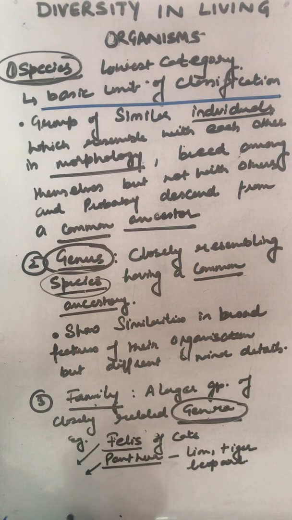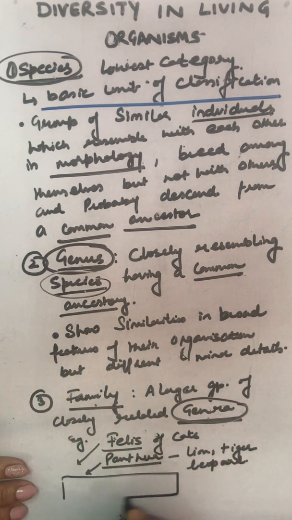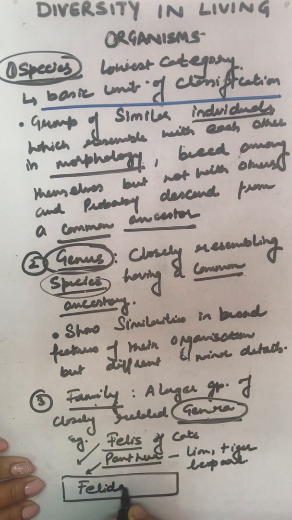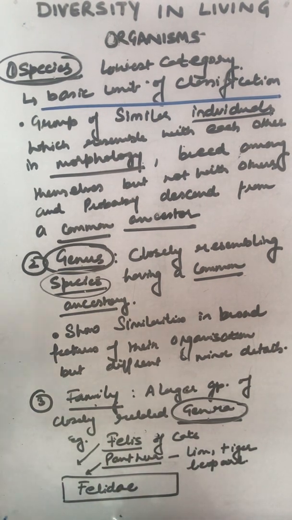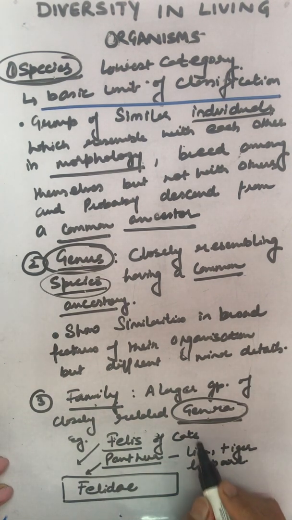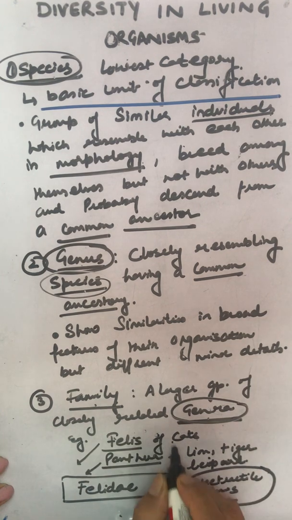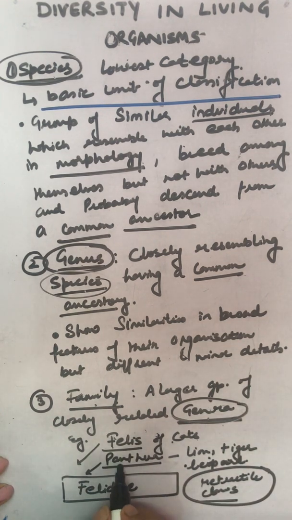This genus and this genus, they will come under the same family and the name of the family is Felidae. Why? Because these animals have a similarity in their claws. They have retractile claws. So a similarity in their claws has put both the different genera into the same family.